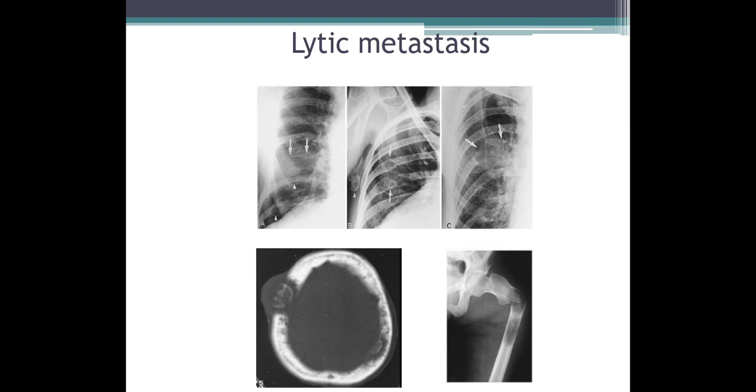Second row, first image shows a CT axial section showing lytic expansile lesions involving the calvarial bone, one in the right frontal bone and the left parietal bone. And the second image in the second row shows two lytic lesions in the proximal diaphysis of the femur, and the proximal lesion is causing pathological fracture. This is an example of lytic metastasis.